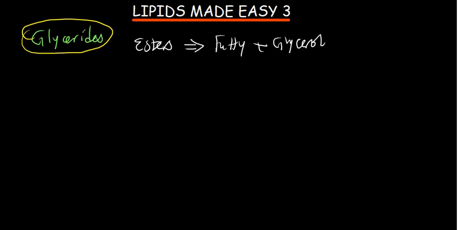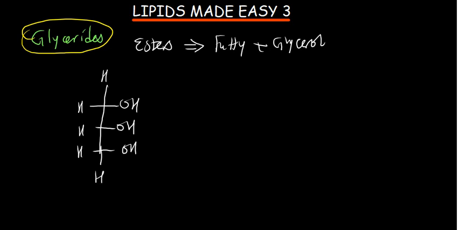Now, how does this happen? Remember, we talked already about a fatty acid. How is a fatty acid? We have got OH here. We have got OH there. We have got OH there. Okay, this is glycerol. This one I'm drawing is glycerol. Like that. And this is going to react with, actually, it doesn't just react with one fatty acid, but three fatty acids. Okay, one glycerol reacts with three fatty acids for it to form what we are going to call a triglyceride.